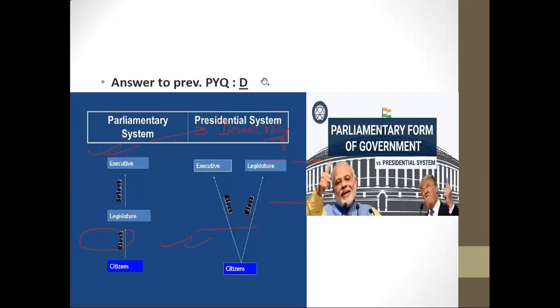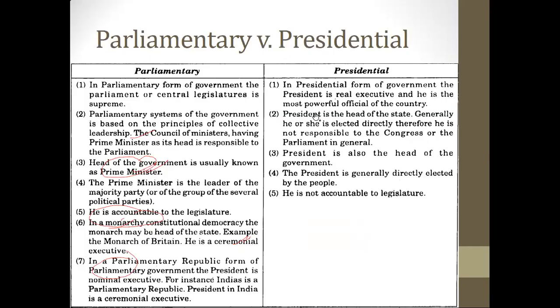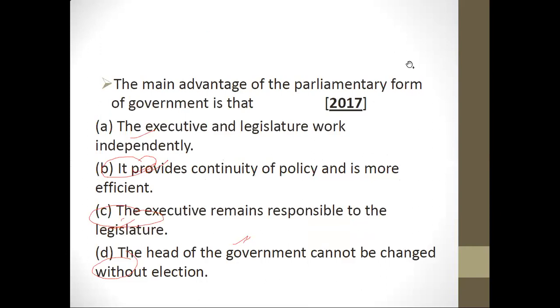This is the diagram which is again depicting the same thing: in the parliamentary form of government, we people elect the legislature, and whoever has the majority becomes the executive. But in presidential, you have two different elections. Again, pause the video and have a look at this slide. 2017 question: the main advantage of parliamentary form of government is that, pause the video, tell me the answer. Otherwise, I will ruin the question for you.